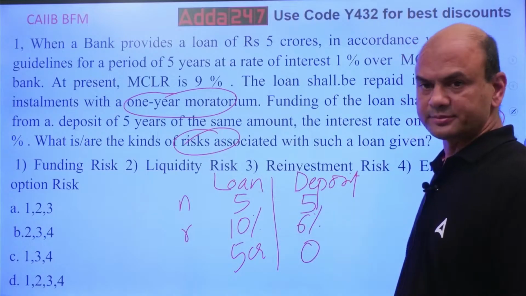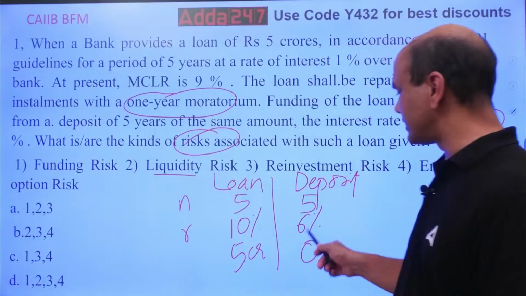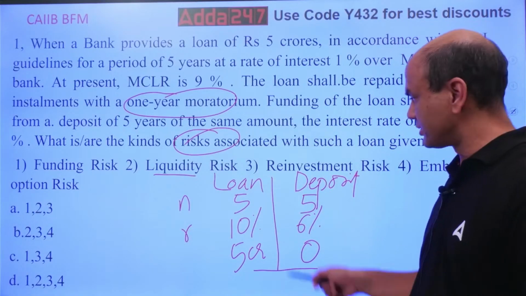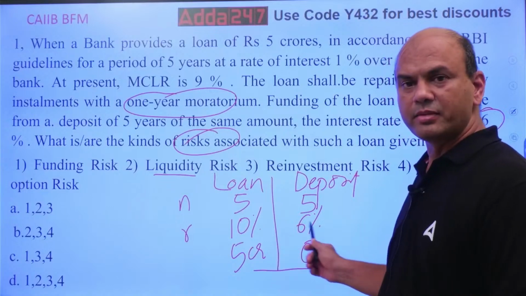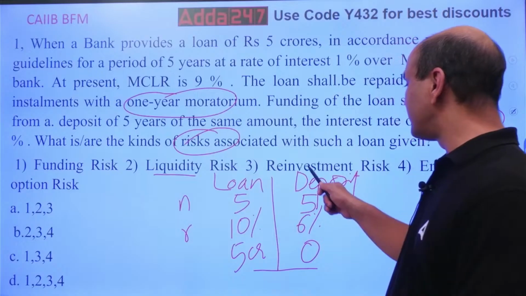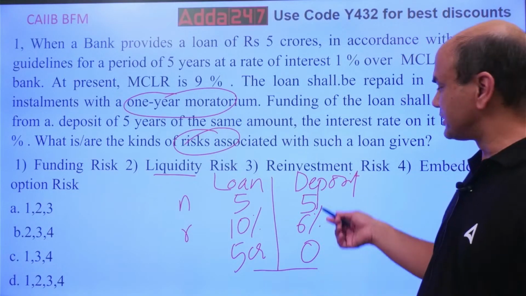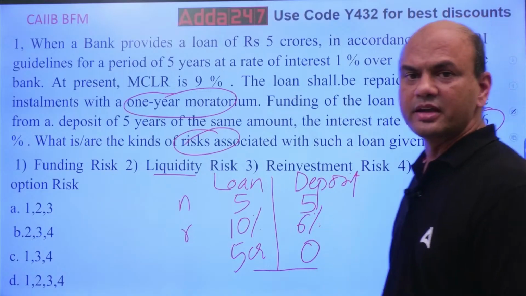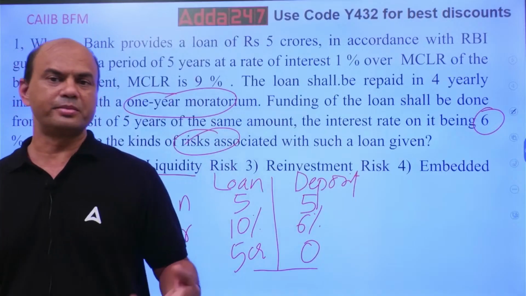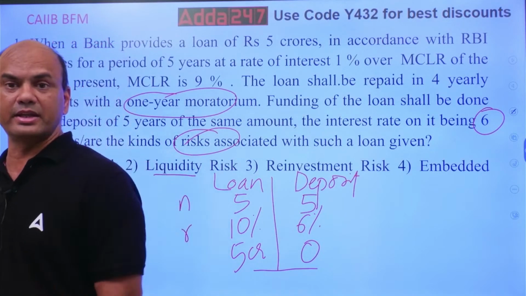Funding risk is there. Liquidity risk can also be a problem here. Here I'll face a liquidity crunch because I don't have the money. Loan is given, but deposit is 0 now, so I'll have to bring the deposit. Reinvestment risk: the same is the reinvestment risk. This deposit which I have got at 6%, I may not get it again at 6%. The new deposit can be at 7-8% also. Then it will affect my NII.